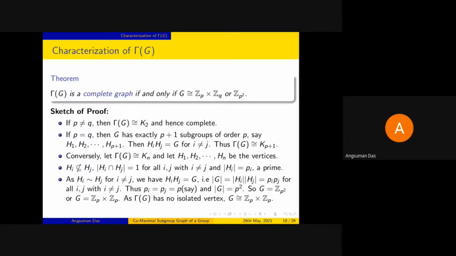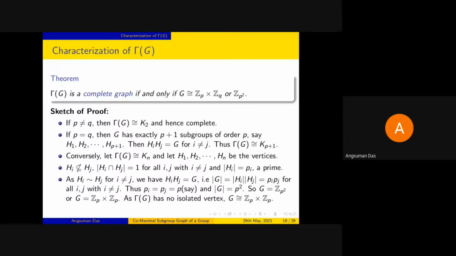Now, the first observation is that none of these Hi is contained in some Hj. Because in that case, Hi and Hj cannot be adjacent, which contradicts the fact that gamma G is a complete graph. In the same way, Hi intersection Hj must be the identity subgroup. Otherwise, that will be a proper subgroup of G, so that itself will be a vertex of the graph, and it will not be adjacent to Hi and Hj. And in the same way, we can argue that all these Hi cannot have any non-trivial proper subgroups.